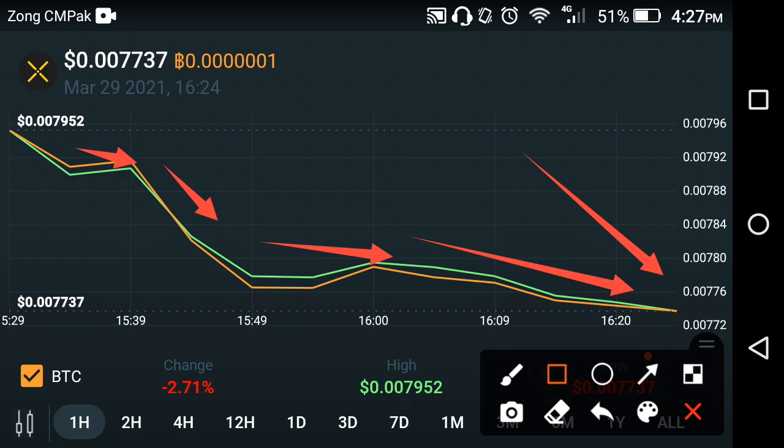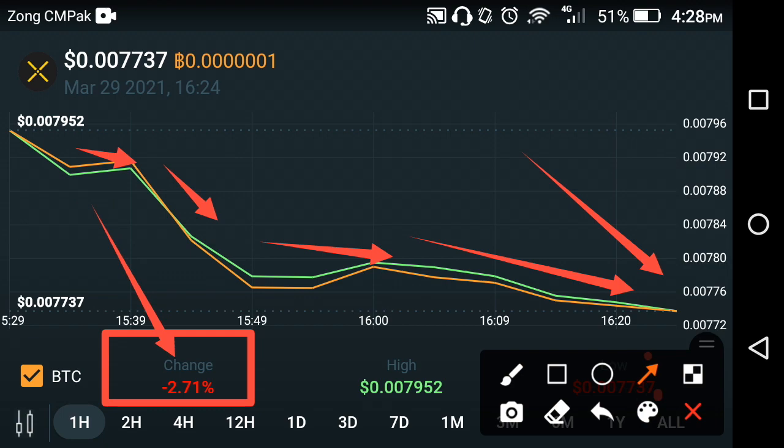As you can see here, the changes of Pundi X, absolutely, I'm very sorry for that. Very bad news for all Pundi X holders. I'm sorry to say that. The change is about negative 2.71% in the last 1 hour. Just think about that last hour result of Pundi X. Negative 2.71% change occurred in Pundi X in the cryptocurrency market.